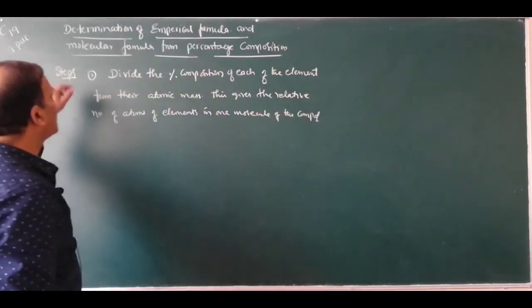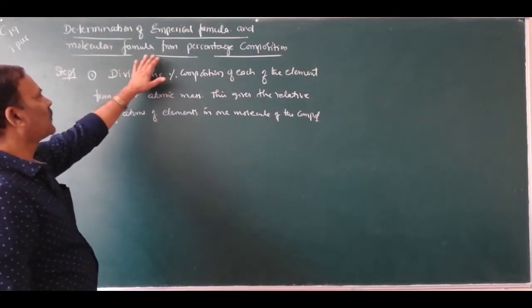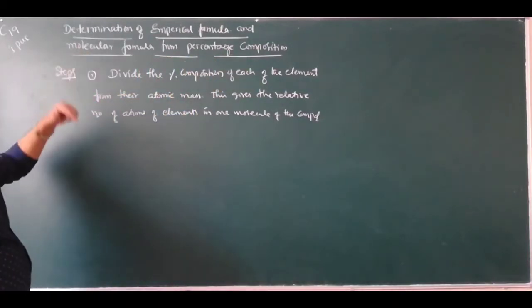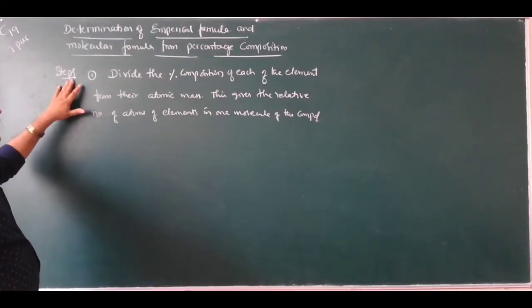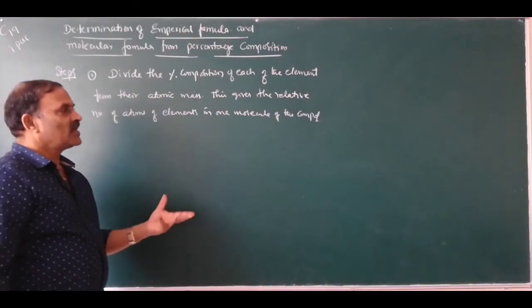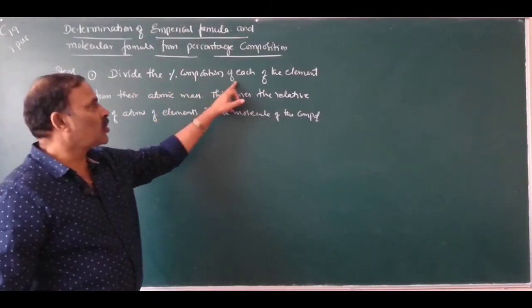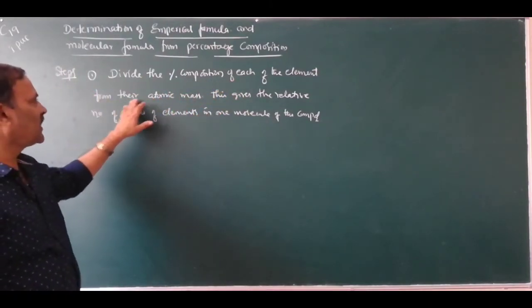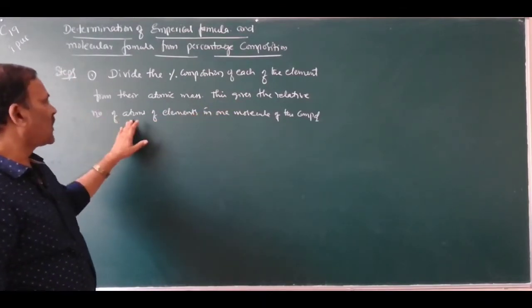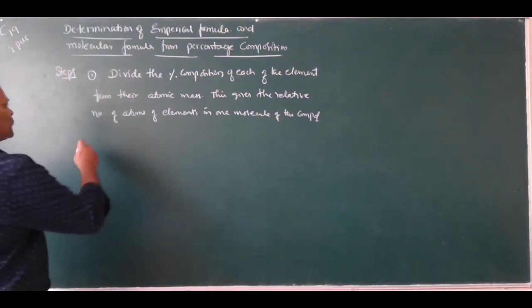So, what is the title? Determination of empirical formula and molecular formula from percentage composition. The determination involves the following steps. Step 1: the percentage composition of the elements is given. Then we have to divide the percentage composition of each of the elements by their atomic mass. This gives the relative number of atoms of elements in one molecule of the compound.